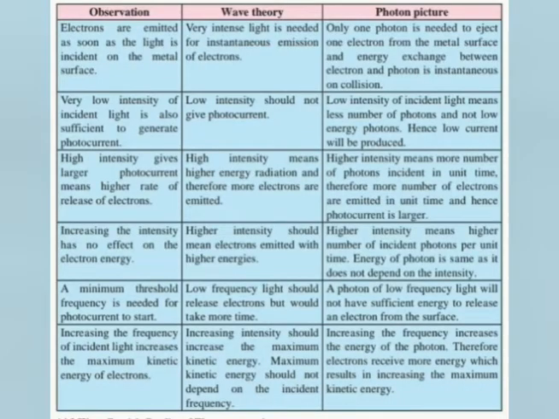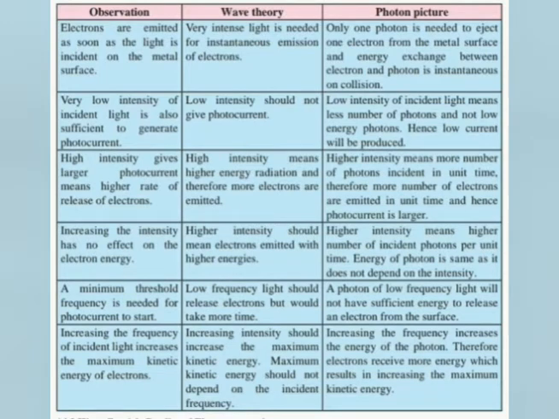Here, students, we have some observations, and according to the scientists' observation, the wave theory of light does not agree with the photoelectric effect, that is the photon nature. Here we have some differences: the wave theory of light has its own assumptions, and photons also have their own. So let us understand, students. The first observation is that electrons are emitted as soon as light is incident on the metal surface.